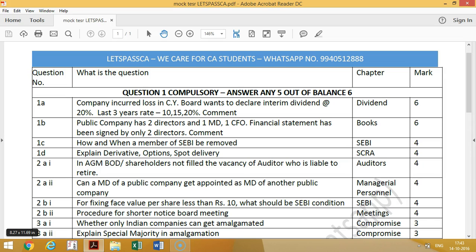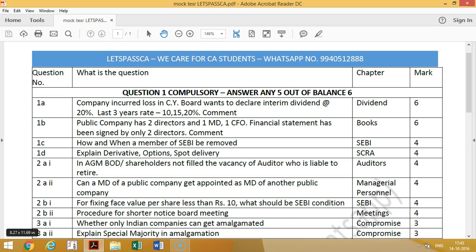Question number 1. The company incurred loss in the current year, but the board wants to declare interim dividend at the rate of 20%. And the last 3 years' rates have been given in the question: 10%, 15% and 20%. Comment. So what should you write?